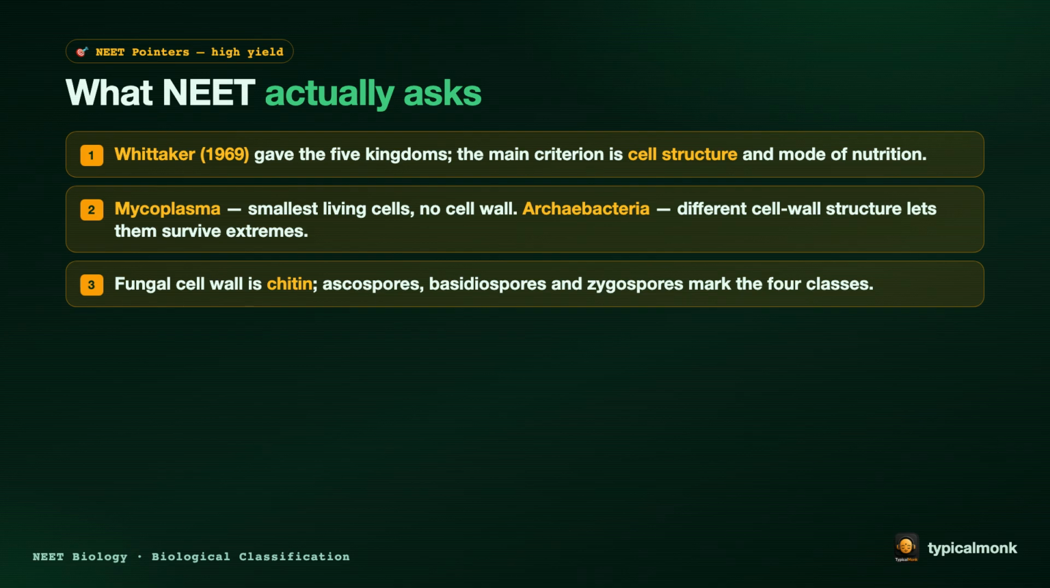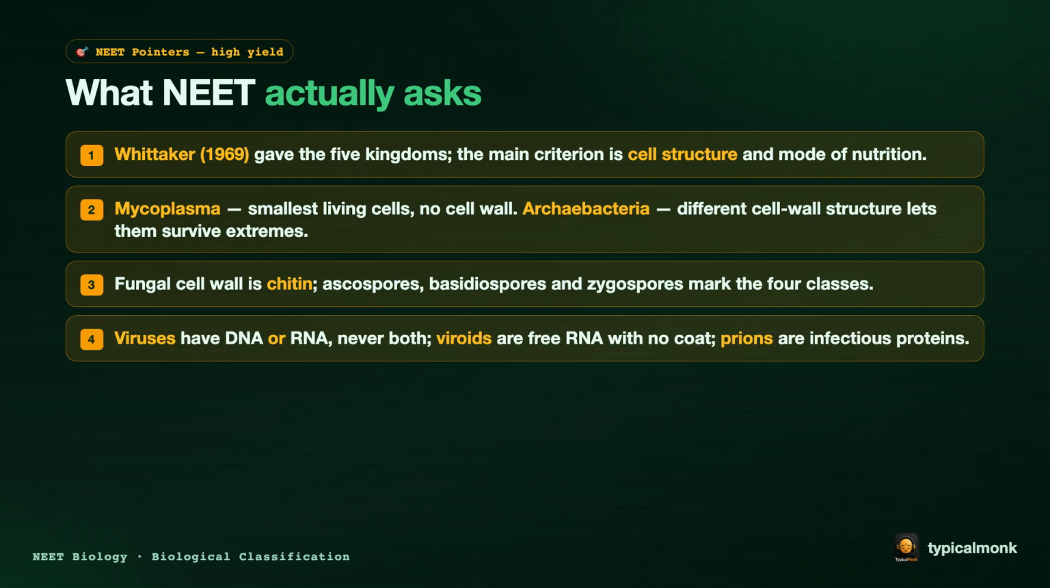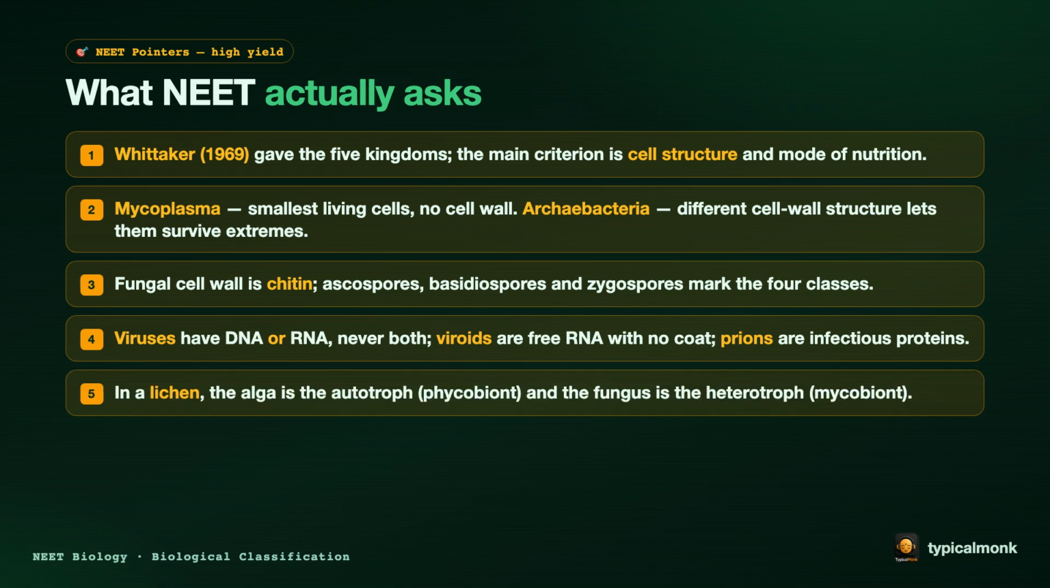3. The fungal cell wall is chitin. Ascospores, basidiospores, and zygospores mark the classes. 4. Viruses have DNA or RNA, never both. Viroids are free RNA with no coat. Prions are infectious proteins. 5. In a lichen, the alga is the autotroph, the phycobiont, and the fungus is the heterotroph, the mycobiont.